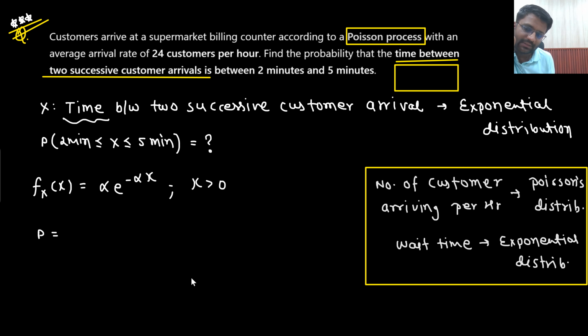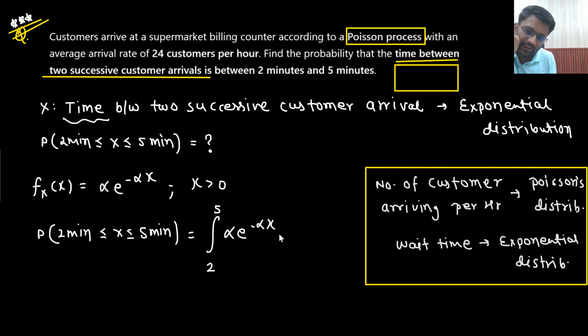What you are supposed to find out? My probability such that wait time is between 2 minutes to 5 minutes. That would be given as the integral from 2 to 5 of alpha e to the power minus alpha x dx. This is what I am supposed to find out. As of now, I don't have the value of alpha. So I am supposed to find out the value of alpha.